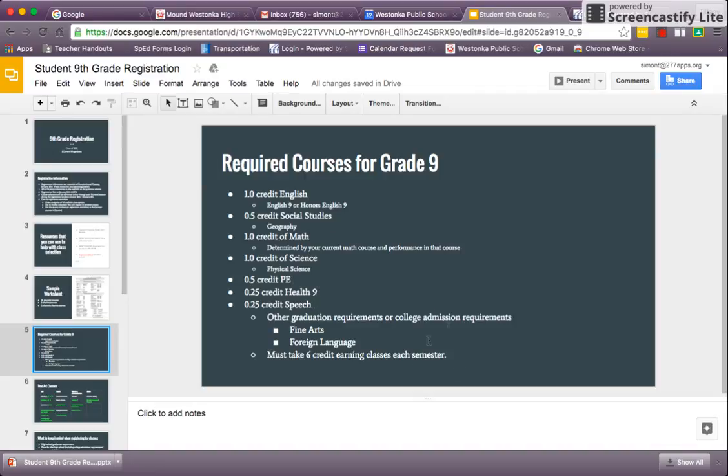And then other possibilities to think about would be other graduation requirements or college admission requirements. If you recall, for the fine arts, you need a full credit of fine art at some point between grades 9 and 12. So you want to think about that. Foreign language or world language, there's no requirement for Mound Westonka High School. But if you're thinking about heading to a 4-year college or university, many colleges either require or recommend 2 years or more of a world language. And then again, you must take 6 credit earning classes each semester.